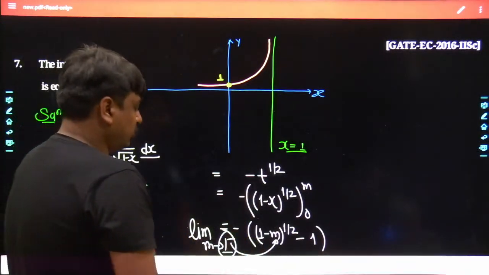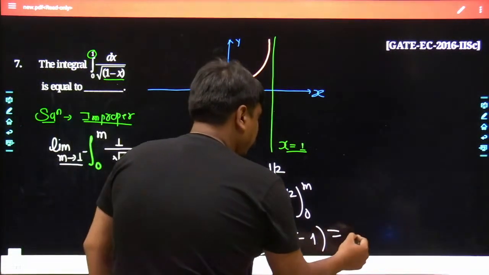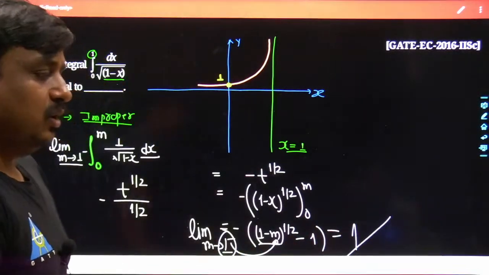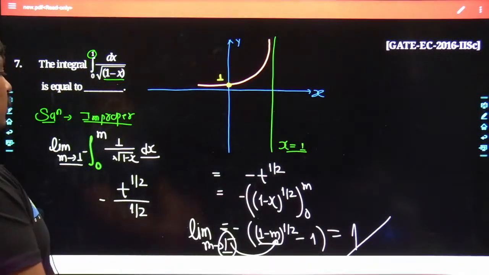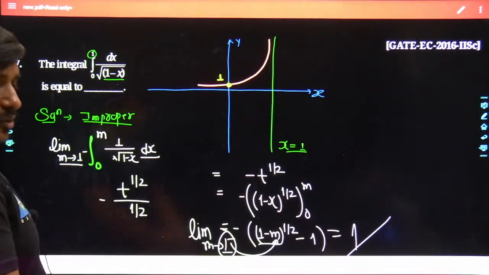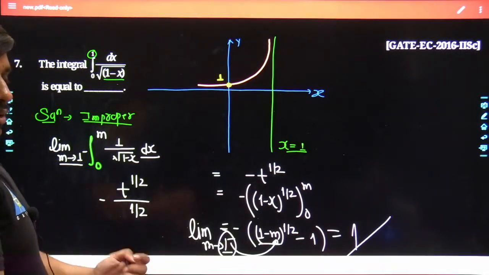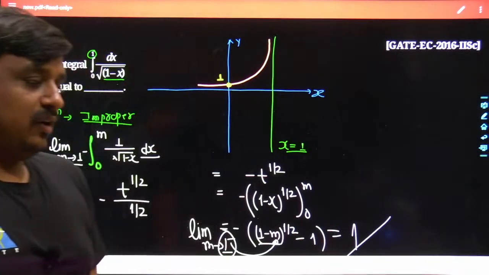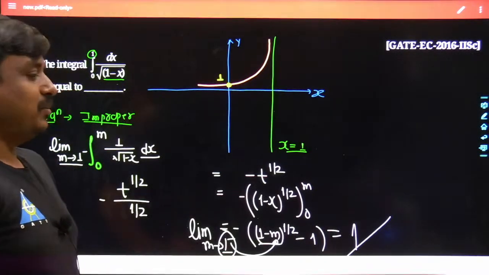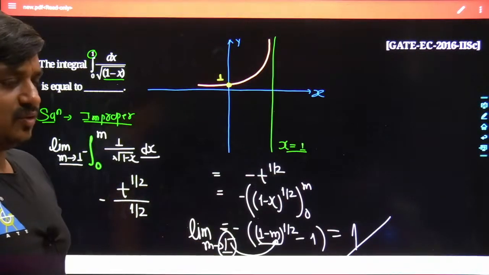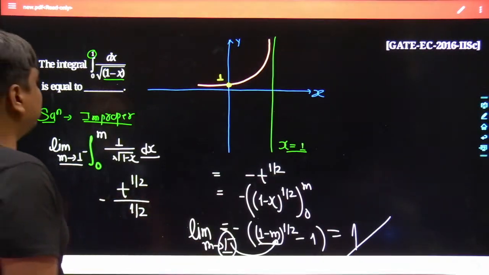So one thing I am quite sure of, it would simply be 0, and the result we are supposed to get is 1. Tell me whether we are getting the same answer or not. I would like to have the input from each one of you. Dushyant, Manisha, I would like to ask each one of you whether we are getting the same answer or not. Or if any sort of mistake has happened, you can address it right here. So this has been the 7th question of the day.